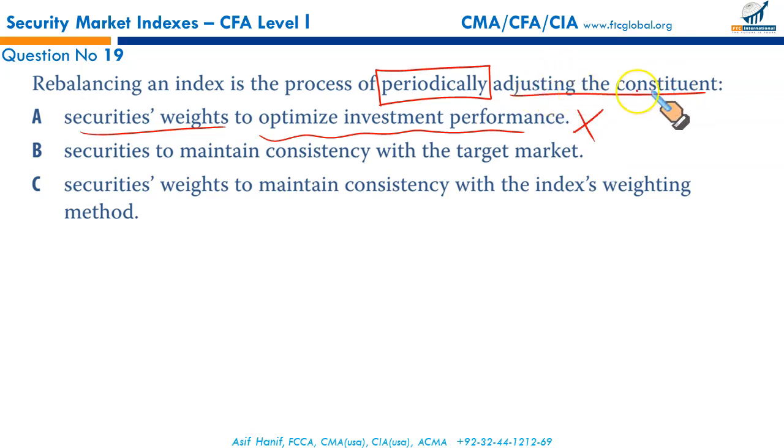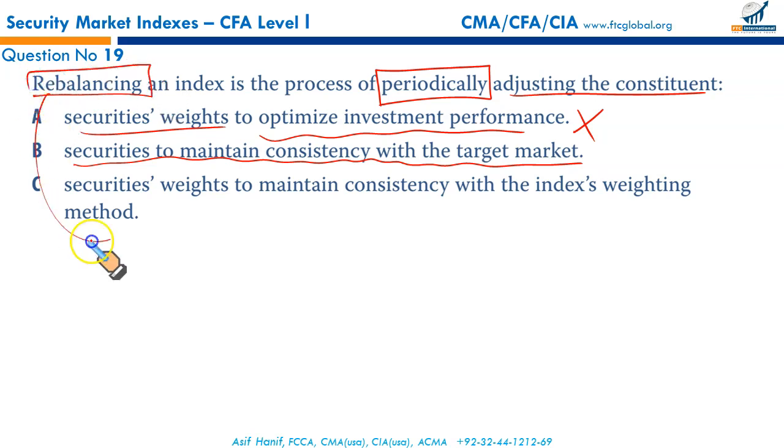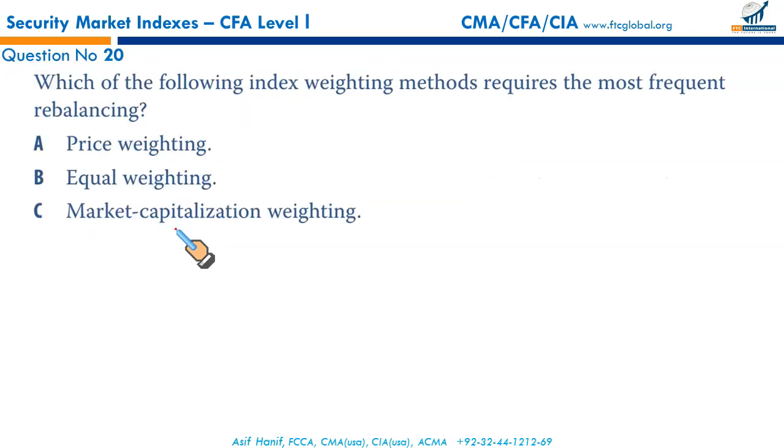Then for what? Adjusting the constituent securities to maintain consistency with the target market. This is not an objective of index rebalancing. What is basically the index rebalancing? It's just a textbook approach. If you know the exact description of rebalancing, you will know that securities' weights are adjusted to maintain consistency with the index weighting method. That is rebalancing. Without doubt, a textbook approach that gives you C to be the correct option.